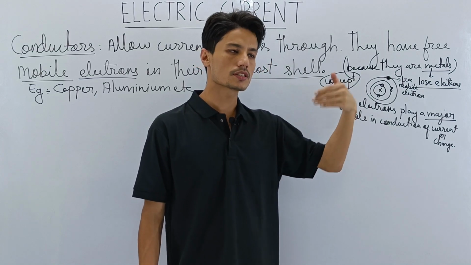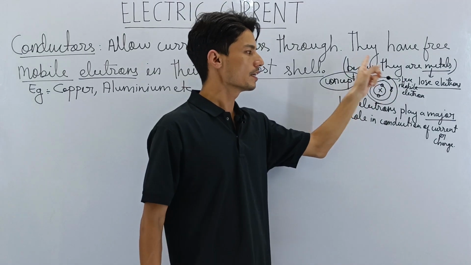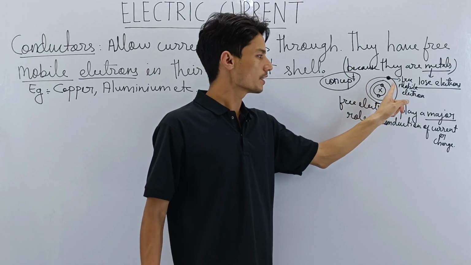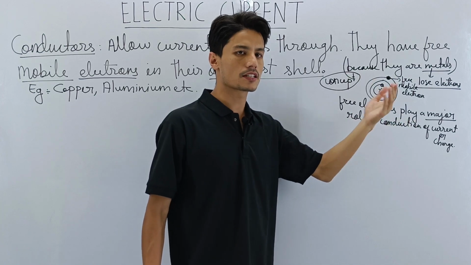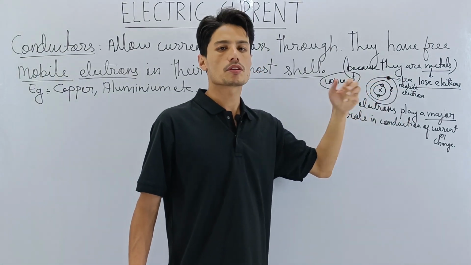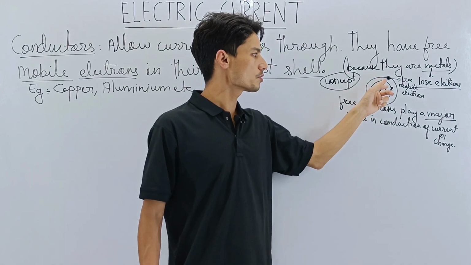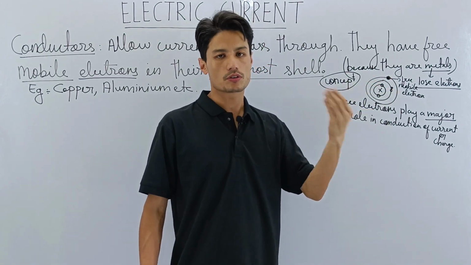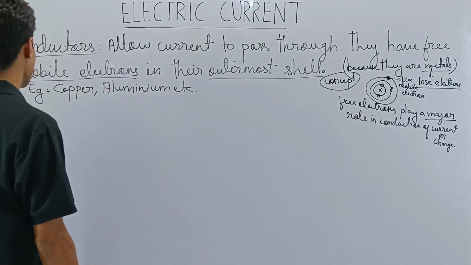We'll discuss more about this in the upcoming lectures. So for now, just remember that metals carry this free electron, and it is because of the presence of this free electron that metals like copper and aluminum become conductors. So metals carry free electrons, and the presence of free electrons makes them a conductor. I hope you are clear. So moving on, next we have